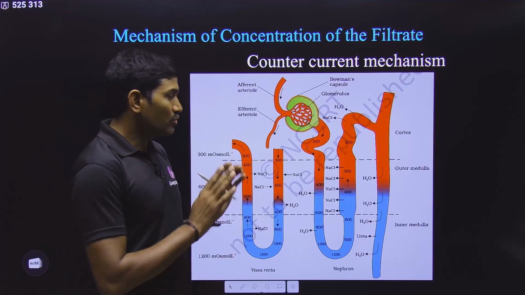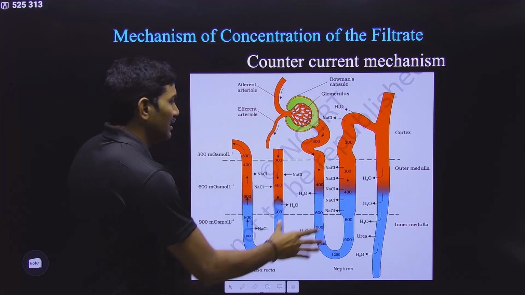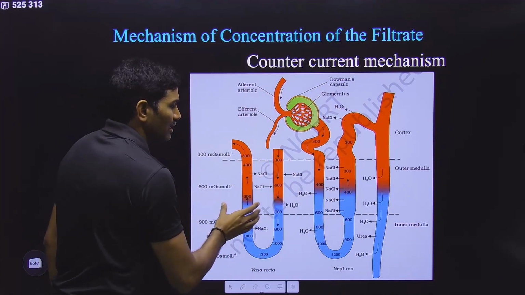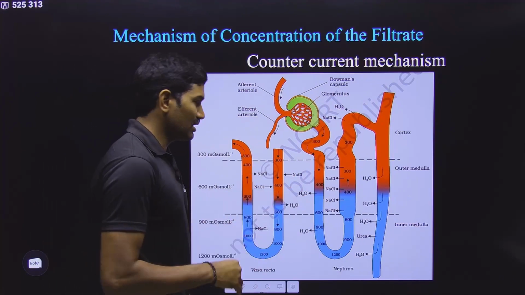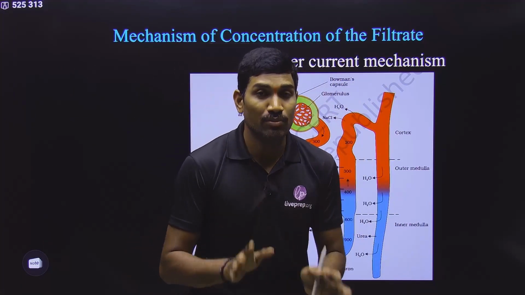Understood or not? So for these things, I will draw a rough diagram, and in the diagram I will explain to you, because here they gave it separately. This is the loop of Henle, this is the vasa recta they gave. At this much distance you cannot understand, so I will draw a rough diagram, don't worry. So here, what are the major important points?